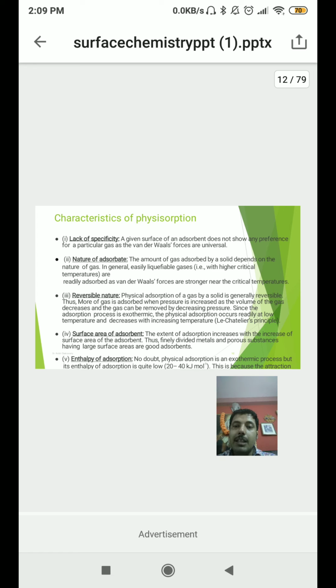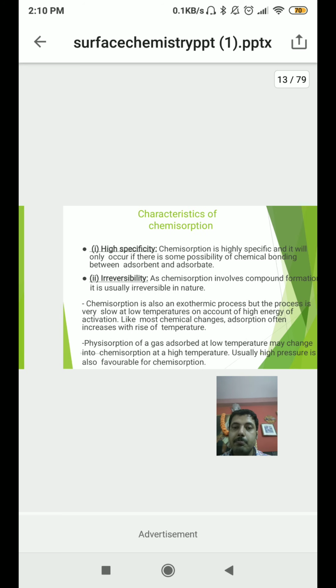Last one is the enthalpy of adsorption. No doubt physical adsorption is an exothermic process, but its enthalpy of adsorption is quite low. It's around 20 to 40 kilojoule per mole.